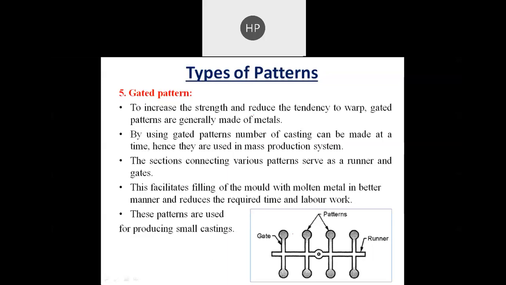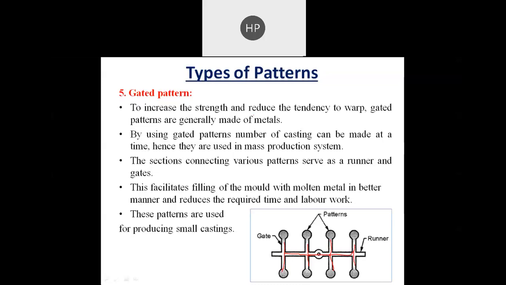this is the pattern. You can see 1, 2, 3, 4, 5, 6, 7, 8. And this is the gate, through which the molten metal is poured into all 8 hollow cavities simultaneously. Same way, the molten metal will be filled from here, and it will also go in this direction and this direction.